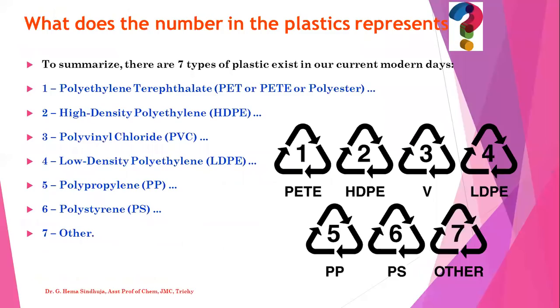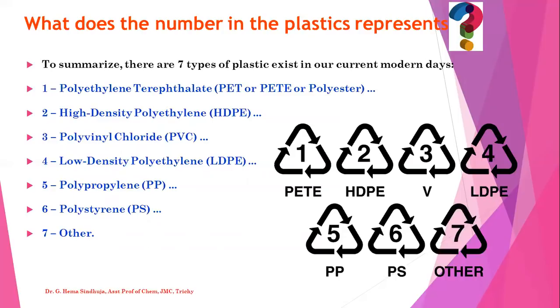Now we'll see the plastics. What are the impacts of plastics on the environment? Before seeing the impacts of plastic, we can see the numbers representing the plastics. To summarize, there are 7 types of plastics in our current modern days. All plastics are represented by numbers. 1 represents PET, polyethylene terephthalate. 2, high density polyethylene. 3, polyvinyl chloride. 4, LDPE, low density polyethylene. 5, polypropylene. 6, polystyrene, and others.